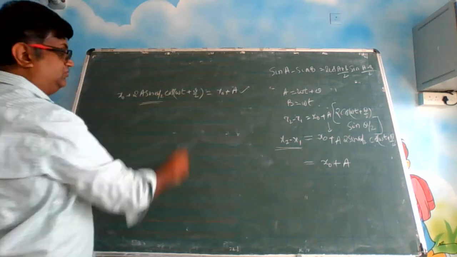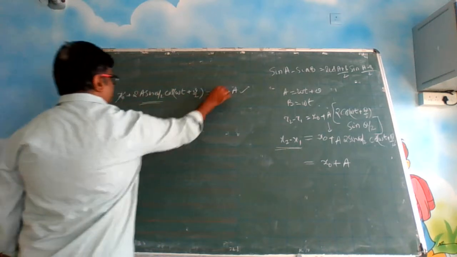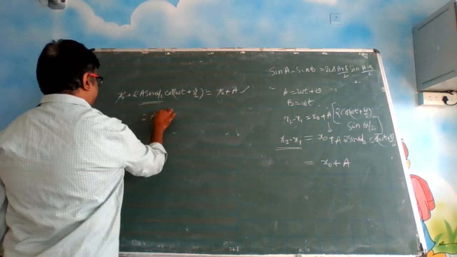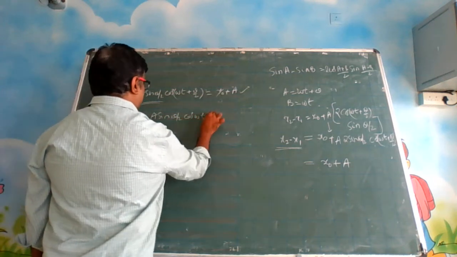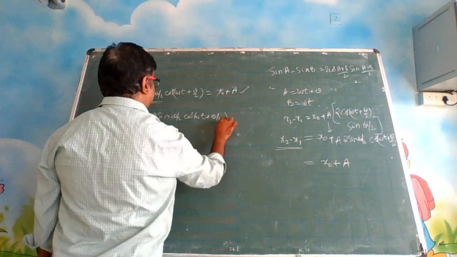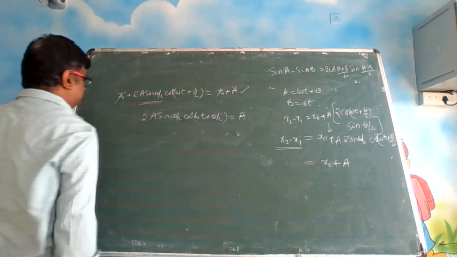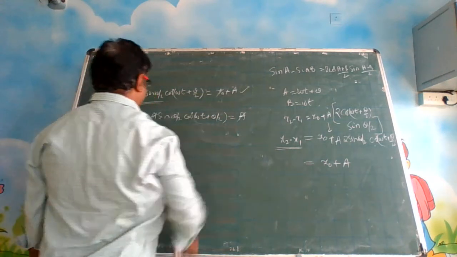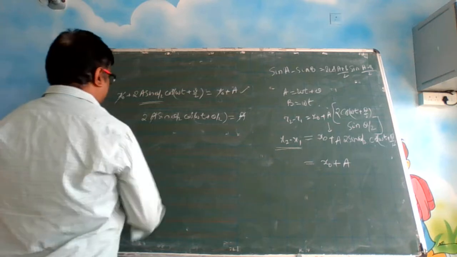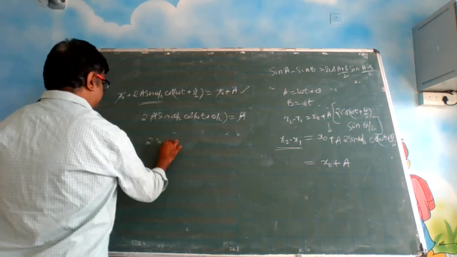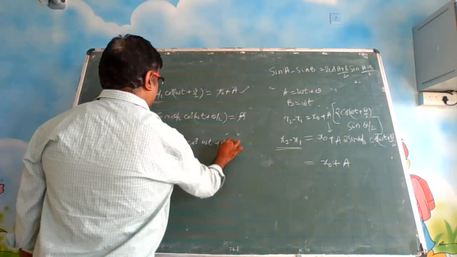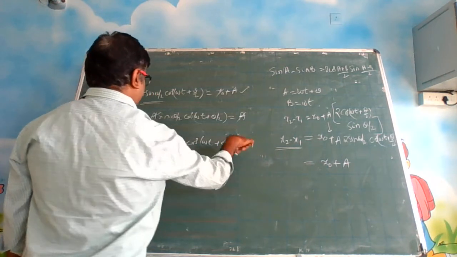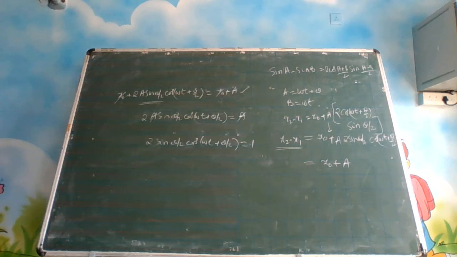We get 2a sin theta by 2 cos of omega t plus theta by 2 is equal to a. Wait a minute.